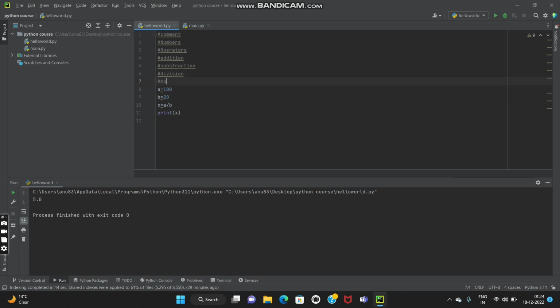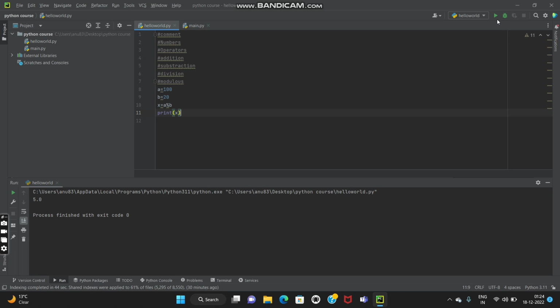Then we have the modulus operator. Now this is something very interesting. For modulus, first of all, we use the percentage sign. Modulus is basically what gives you a remainder value. When you divide one value by another value, whatever remainder you get, that particular value is the modulus.